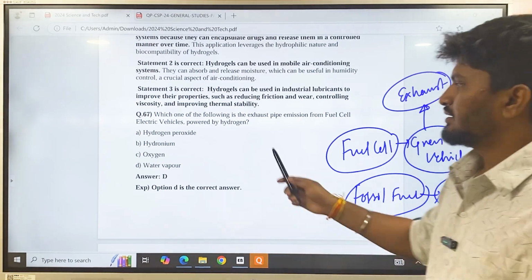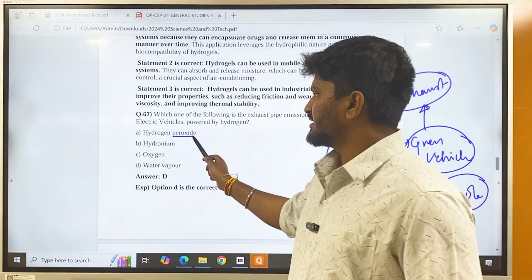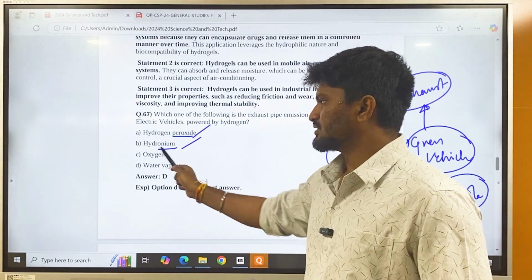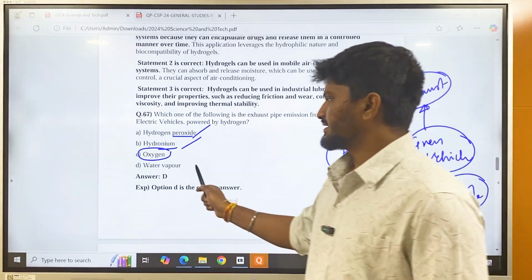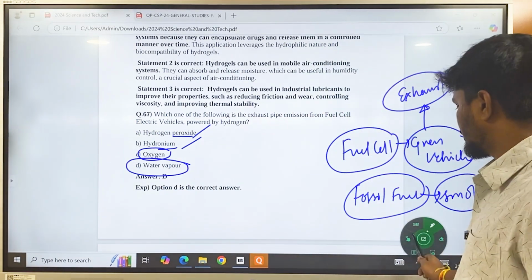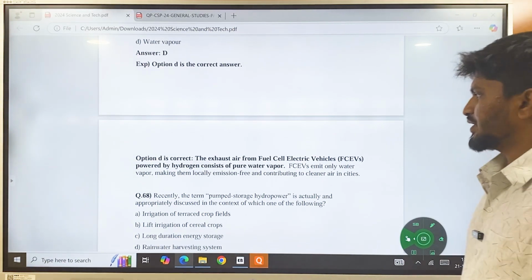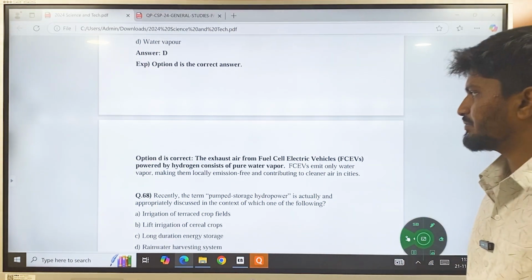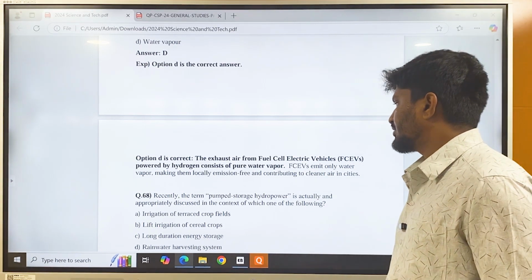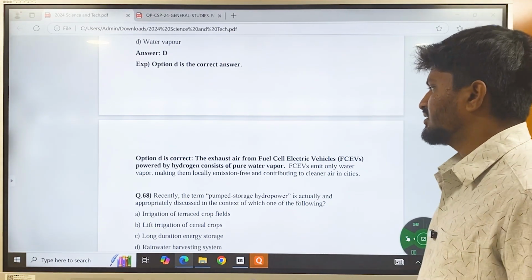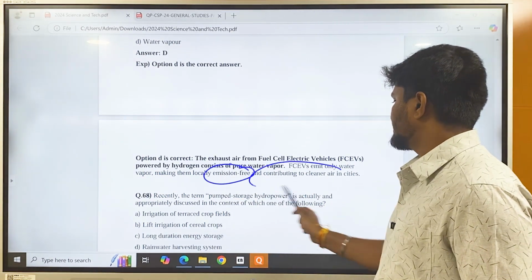So here, find out the pollutants. Hydrogen peroxide is a pollutant, hydronium is a pollutant, oxygen though not a pollutant, is not present in exhaust. So the correct answer here is D, water vapor. Water vapor is the byproduct exhausted from fuel cell vehicles. Exhaust air from fuel cell vehicles powered by hydrogen consists of pure water vapor. Fuel cell electric vehicles emit only water vapor, making them locally emission free and contributing to cleaner air in cities.